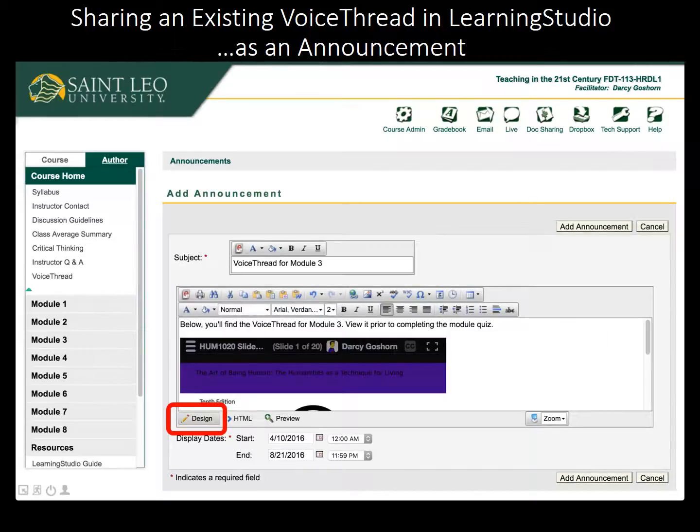I click the Design button to return to normal design mode. You will notice that the VoiceThread loads directly in the announcement. It may not work correctly while you're still editing the announcement.